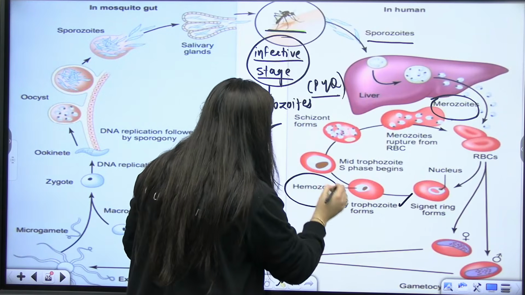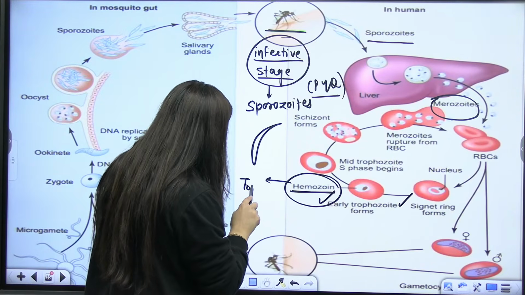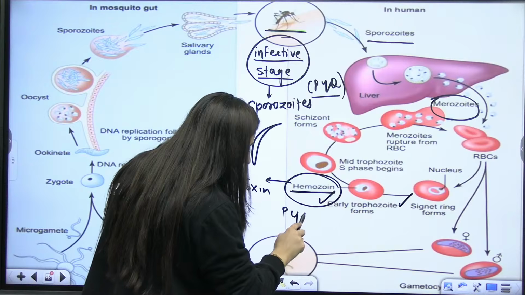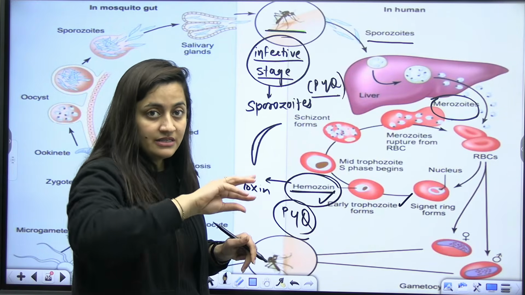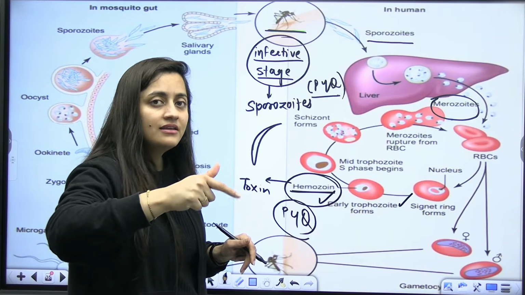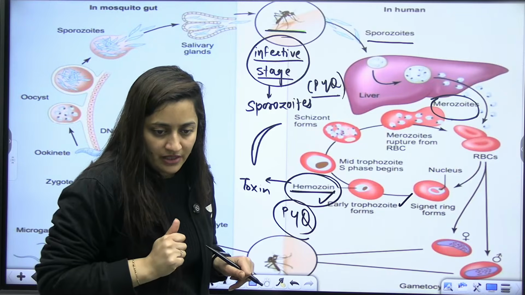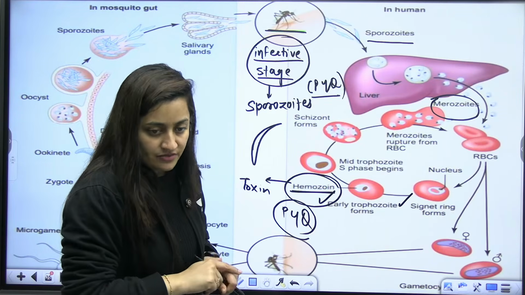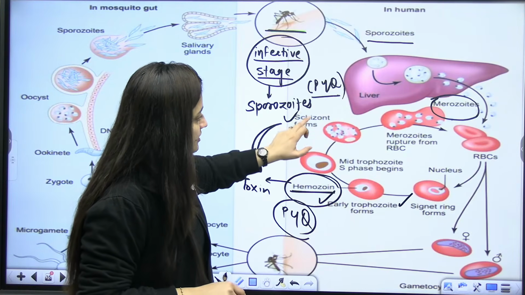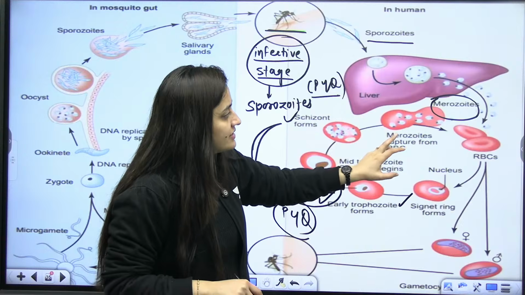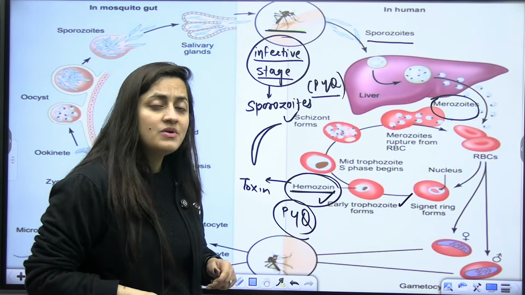And then what are they going to form? They'll form the hemozoin. This hemozoin is actually the toxin, students. This is again a PYQ. Once this hemozoin is released from the RBCs and the toxin is in our body, there will be onset of fever and chills. Then slowly schizont forms will be there. Then again merozoites rupture from the RBCs and further infect the RBCs. Obviously the person will get anemic as well.